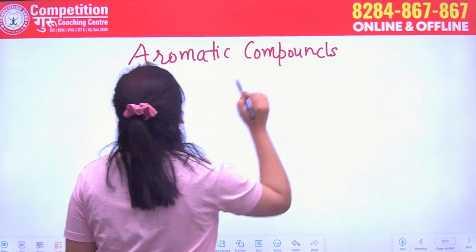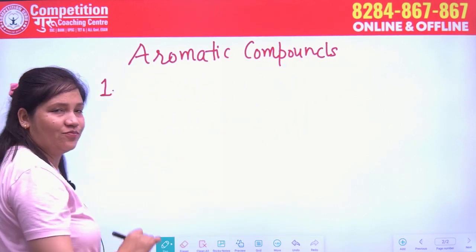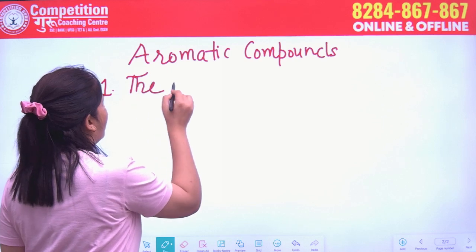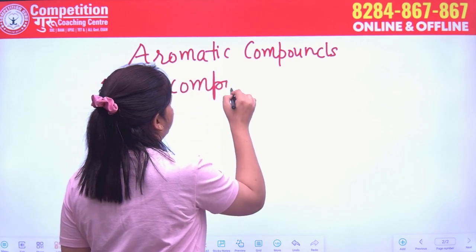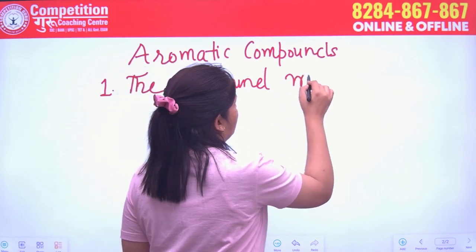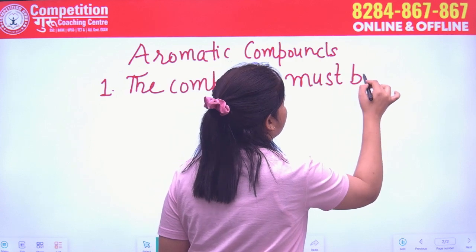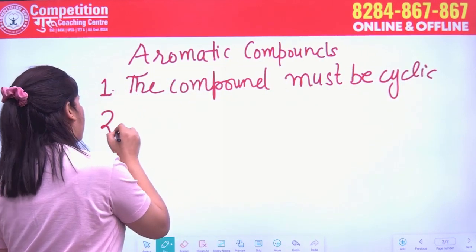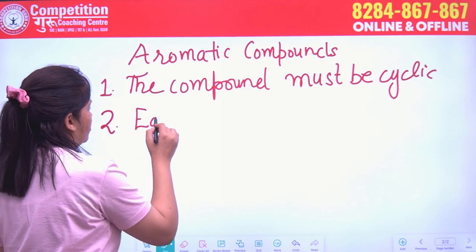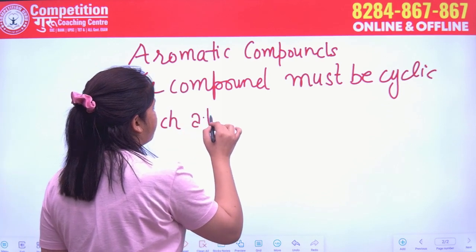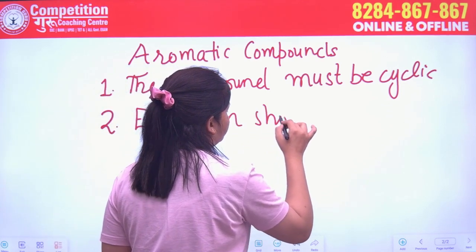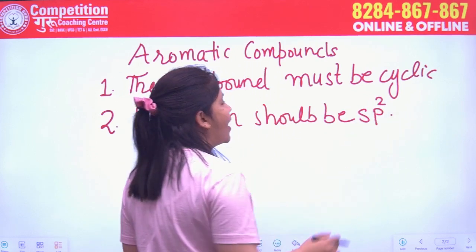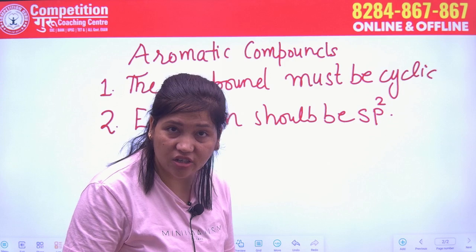Okay, so the first condition: the compound must be cyclic. Second, each atom should be sp2 hybridized. Why is sp2 hybridization needed?